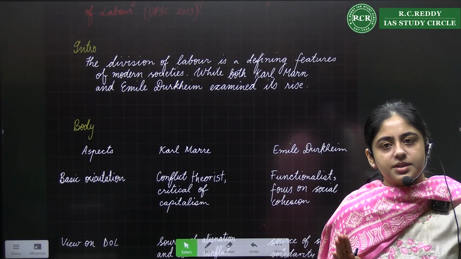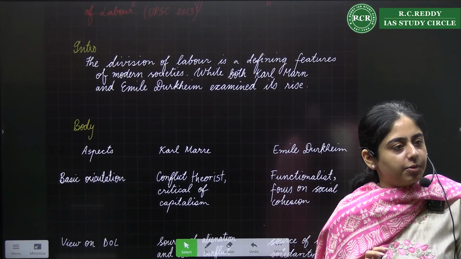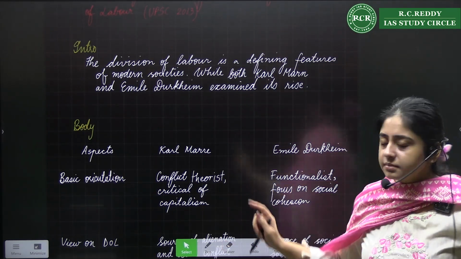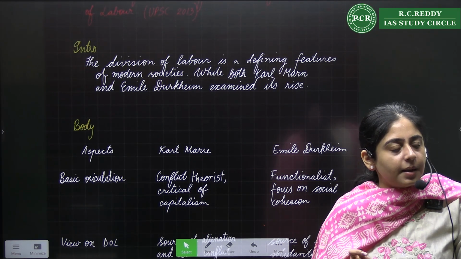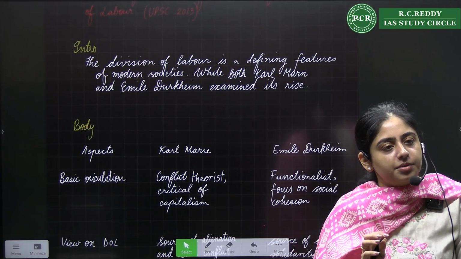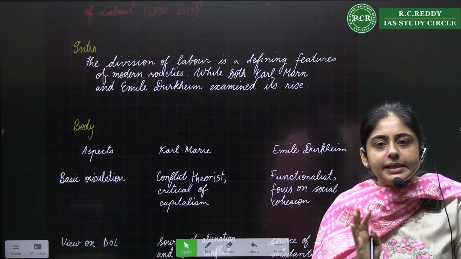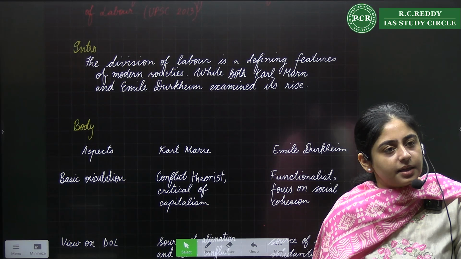That's the only difference. It's not that if a 10 marker comes, you will just write 2 or 3 points. No, write every point, but very short, like this. You're not even writing the full sentence. But if it is a 20 marker, then you have to expand it. So the content doesn't change, but the length to which you are discussing it changes.